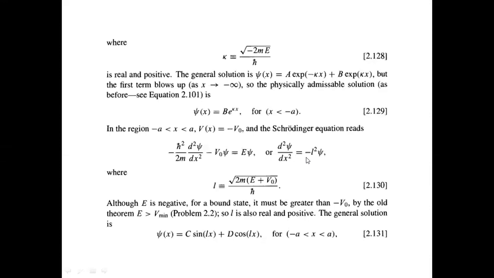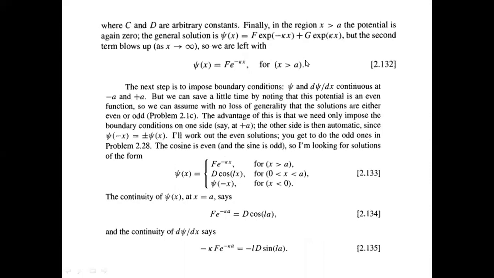Now the general solution is given here. Now we'll have to see the physically admissible solution. At x equal to infinity, the second term blows up, so we take only the first term.